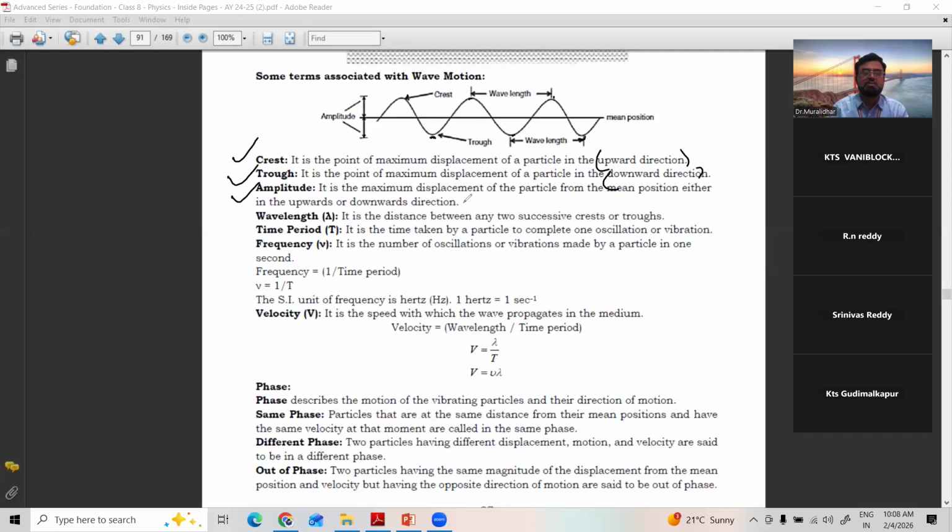Amplitude. It is the maximum displacement of a particle from the mean position, either in the upward direction or downward direction. What is the maximum here? This is called the amplitude of a wave. Wavelength is the distance between any two successive crests or troughs. Successive means first and second, or second and third.